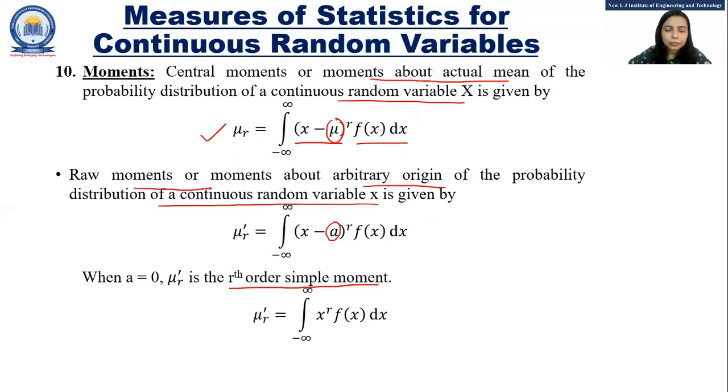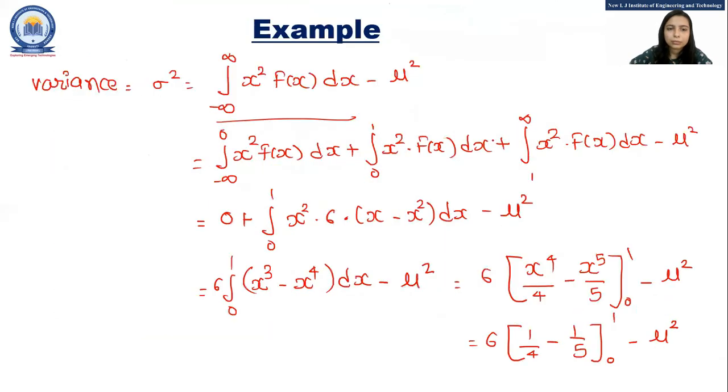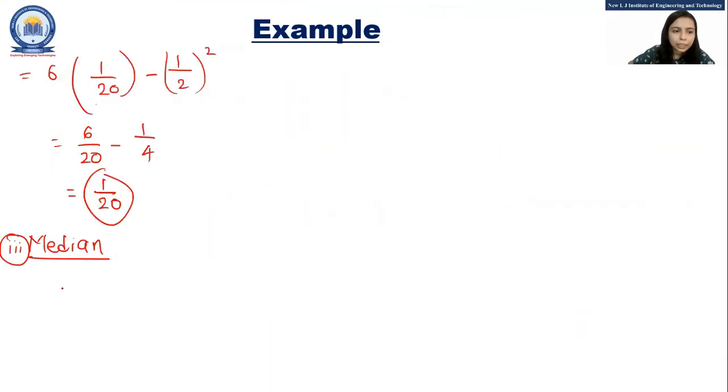So we can write integration from a to m of f of x dx is equal to integration from m to b of f of x dx, that is equal to 1 by 2.